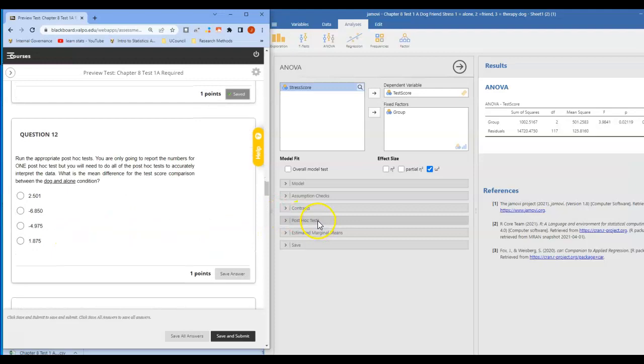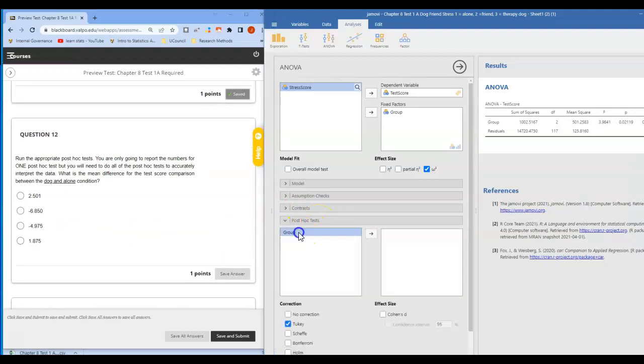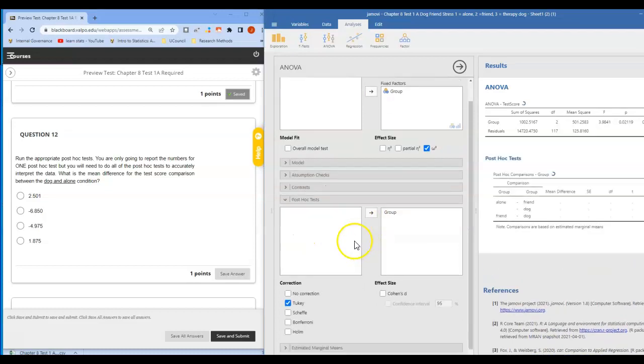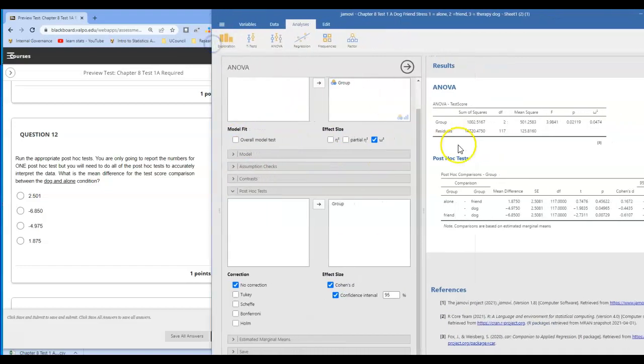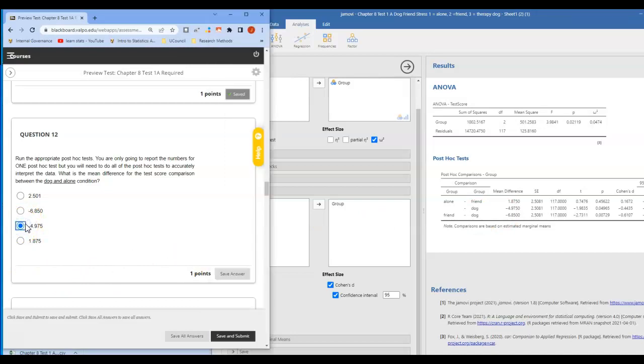To do the post-hoc test, you're going to click on the post-hoc test menu and click on group and move it over. I'm selecting no correction. That'll give us the Fisher LSD test. And I'm going to ask for the Cohen's d with the confidence interval around it there as well. Okay. So the question is asking the mean difference for the test score comparison between the dog and alone condition. So alone and dog, the mean difference is negative 4.975. Okay. So for question 12, we're looking at that difference there as negative.